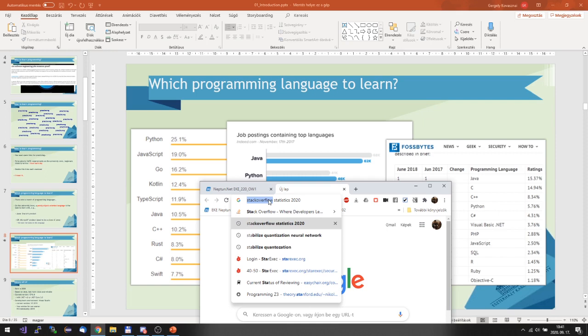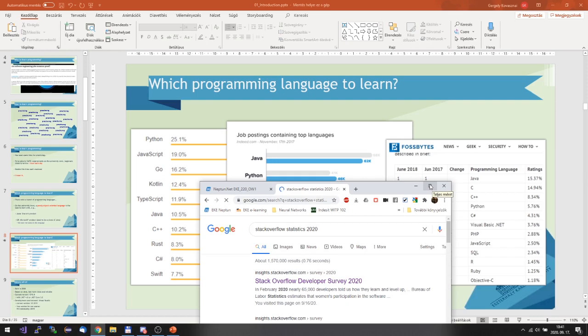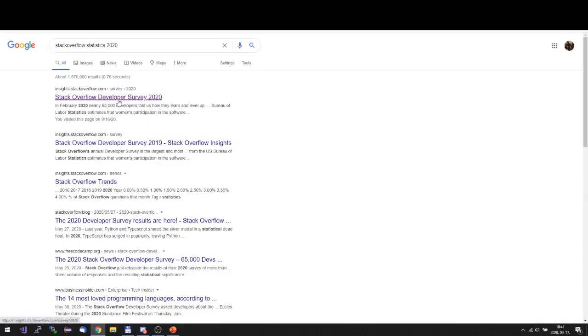Most of the companies use this one. Yes, everyone uses Stack Overflow. I also do. And you will use Stack Overflow all the time whenever you have some question regarding programming. And Stack Overflow is a very nice guy because every year they draw some statistics and they ask their users to fill